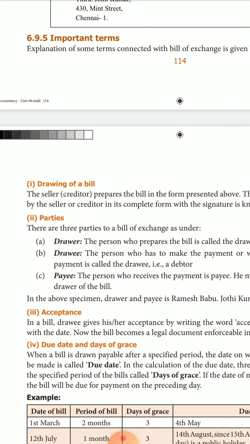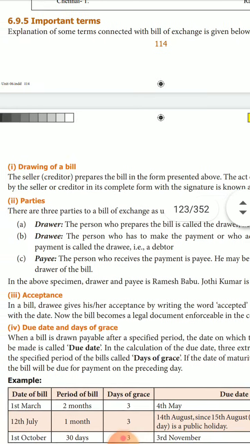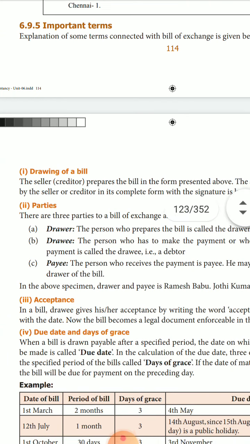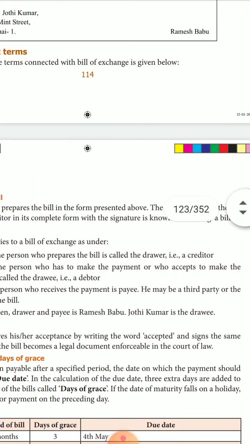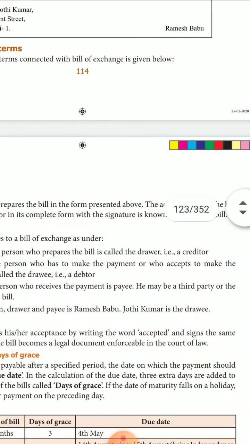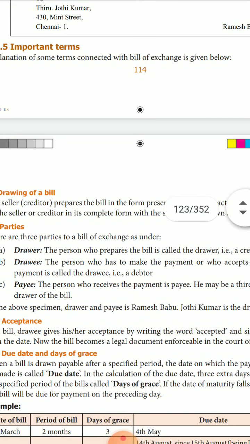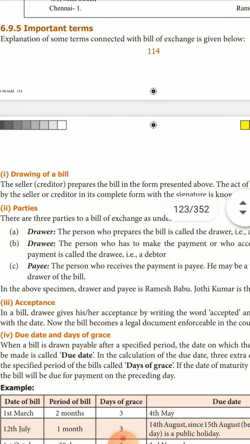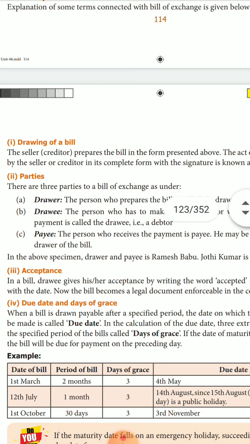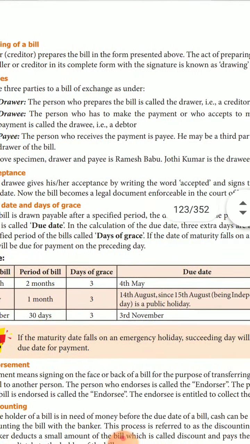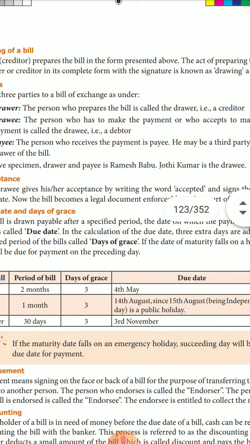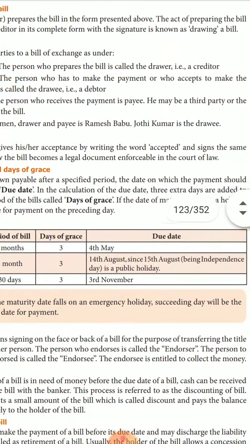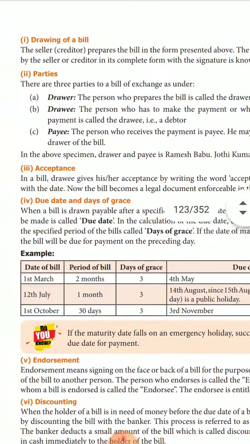Next, parties. There are three parties to a bill of exchange as under: drawer, drawee and payee. The person who prepares the bill is called the drawer. That is a creditor. Drawee, the person who has to make the payment, who accepts the bill, is called the drawee. That is a debtor. Payee, the person who receives the payment, is the payee. He may be a third party. In the above specimen, drawer and payee is Ramesh Babu. Jyoti Kumar is the drawee.